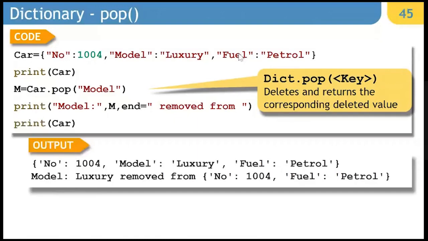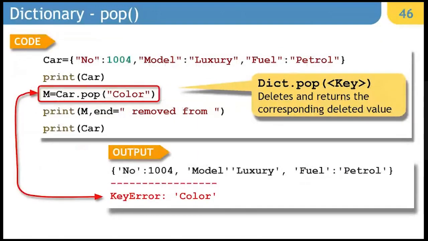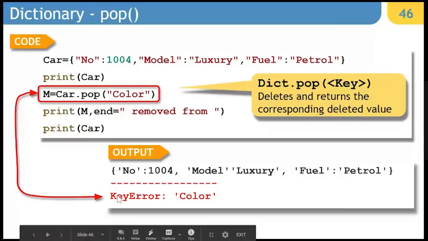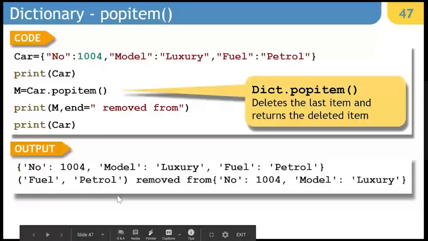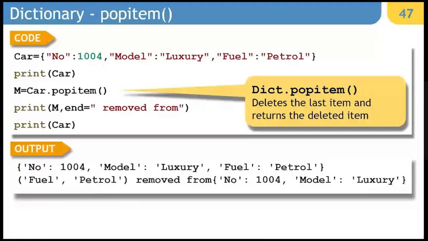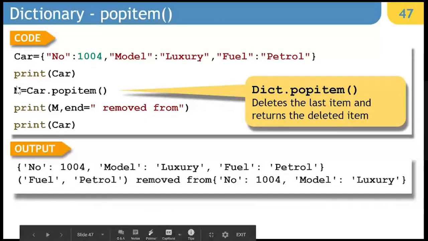And if you are specifying a key which is not part of the dictionary, in such case you will get a key error. You can also remove an item, meaning the complete item. So if you say simply car.popitem(), the last key value pair will be removed.